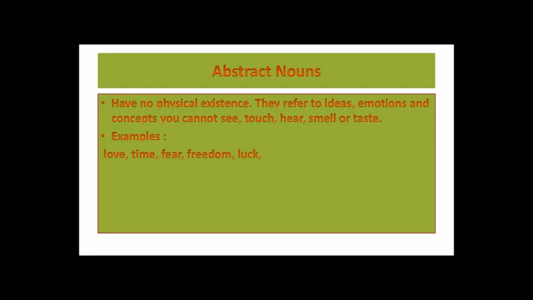Let's see this example. It is the opposite of material noun. Abstract nouns. Abstract nouns have no physical existence. They refer to ideas, emotions, and concepts. You cannot see, you cannot touch, you cannot hear, you cannot smell, and you cannot taste.